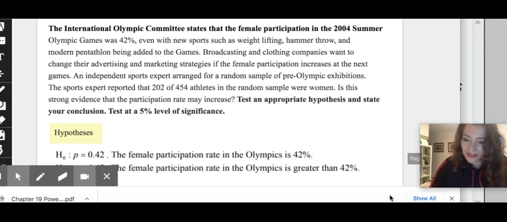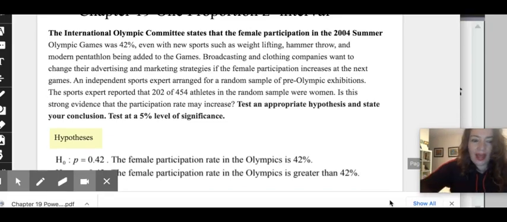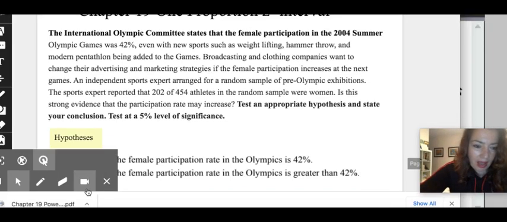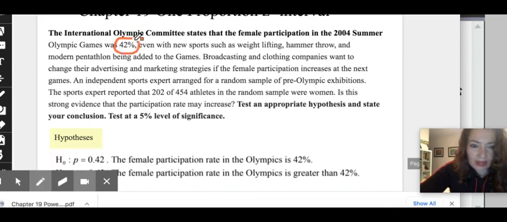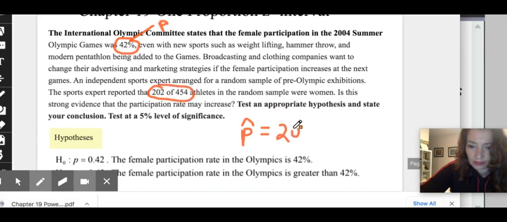All right, so let's pull out the important information. As I mentioned in the beginning, the 42% right here, that is a population claim. In other words, that is our P. So our P equals 42%. And we can pull out our sample, which is our P hat. And that is reported as 202 out of 454. So I'm going to go ahead and write that down.